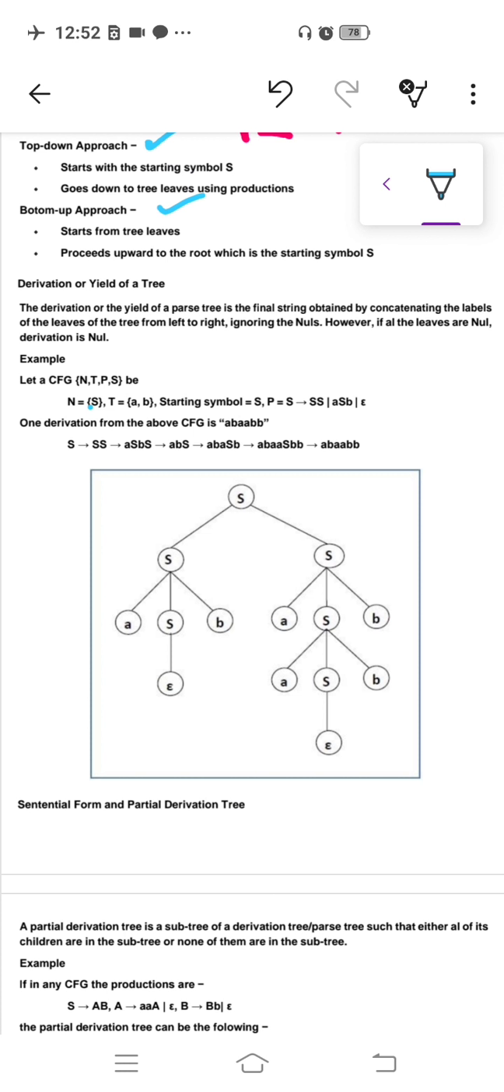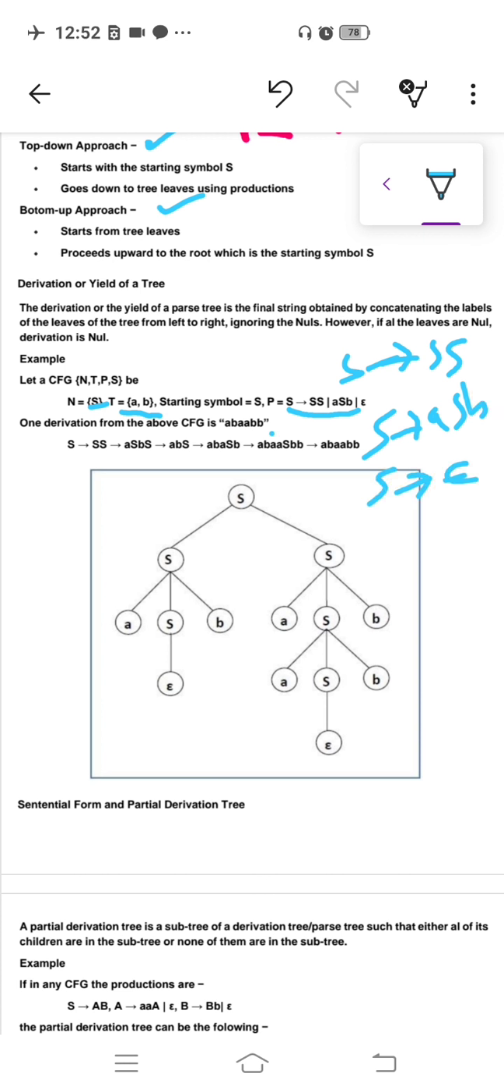For example, here it is given that some grammar, that is start symbol is S. Terminal is what? A and B. And the productions are S stands to SS, or S stands to ASB, or S stands to epsilon. You can write also like this: S stands to SS, S stands to ASB, or S stands to epsilon.